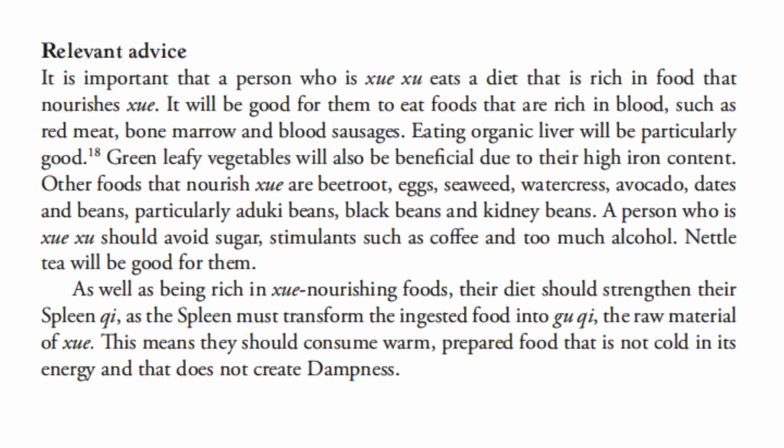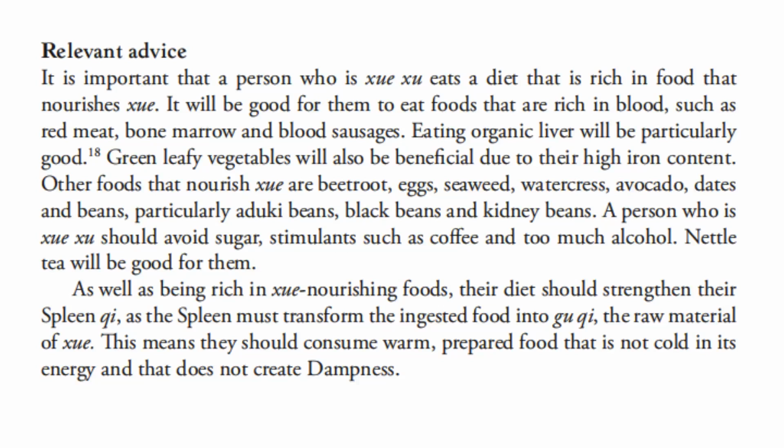It is important that a person who is blood deficient eats a diet that is rich in food that nourishes blood. It will be good for them to eat foods that are rich in blood, such as red meat, bone marrow, and blood sausages. Eating organic liver will be particularly good. Green leafy vegetables will also be beneficial due to their high iron content. Other foods that nourish blood are beetroot, eggs, seaweed, watercress, avocado, dates, and beans, particularly adzuki beans, black beans, and kidney beans.